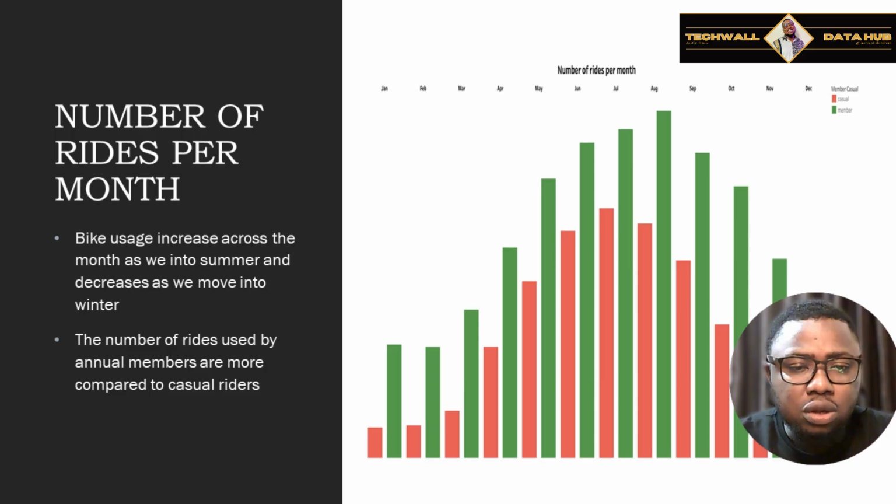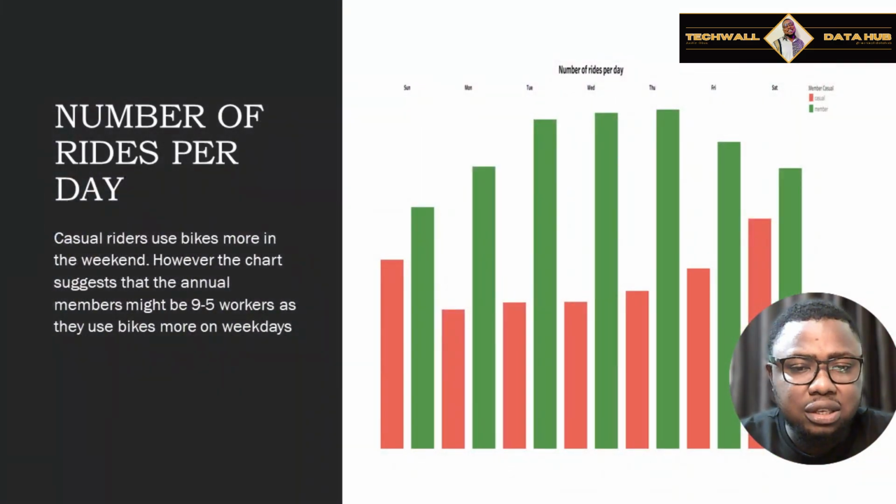All right, so now take a look at this. On a daily basis, we realize that annual members are using bikes mostly on weekdays, and it gave us the notion that most of the annual members are 9 to 5 workers, right? So they go to work every single day, and the bike has become one of the ways they transport themselves from their place of residence to their place of work, while the casual members use bikes mostly on weekends. What is it telling us? They are casual riders who want to use bikes whenever they are free, right?